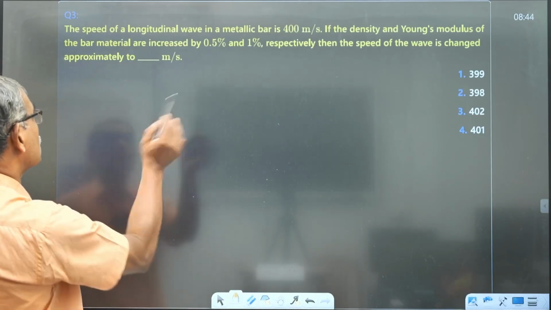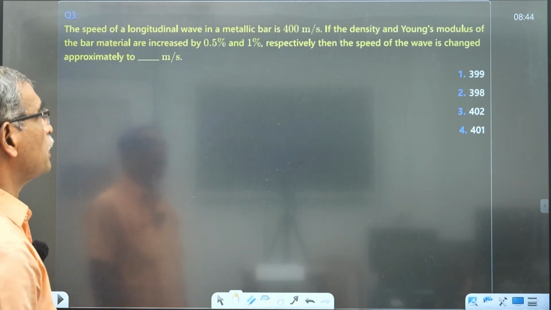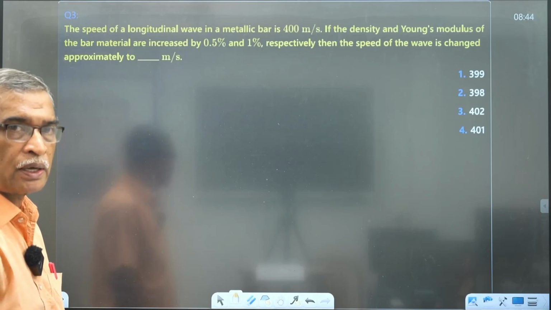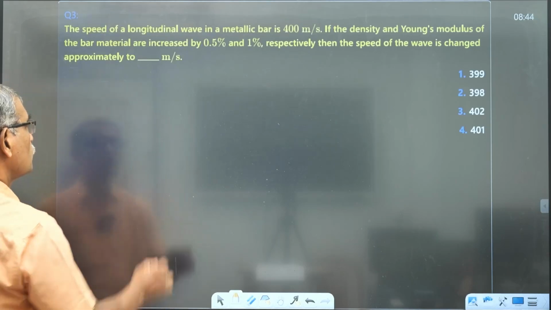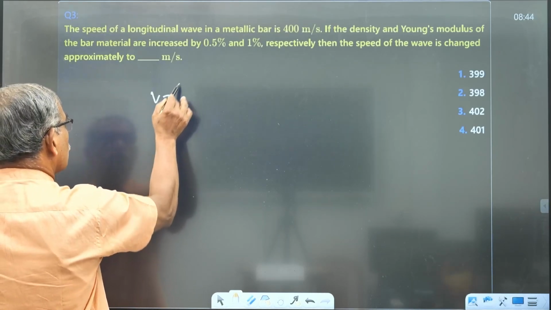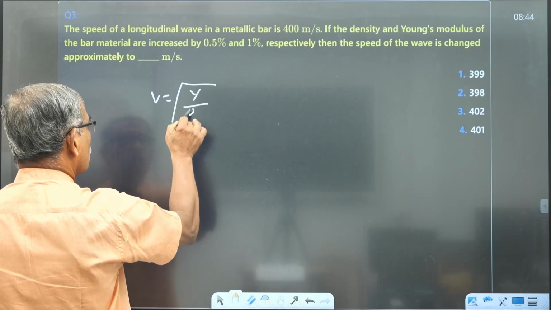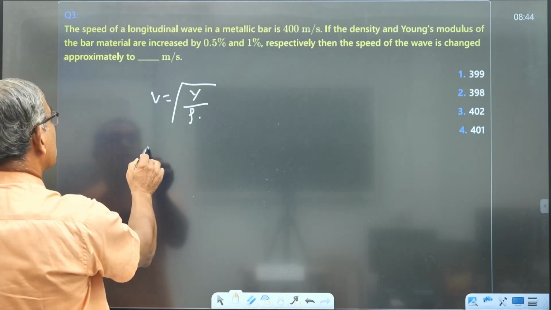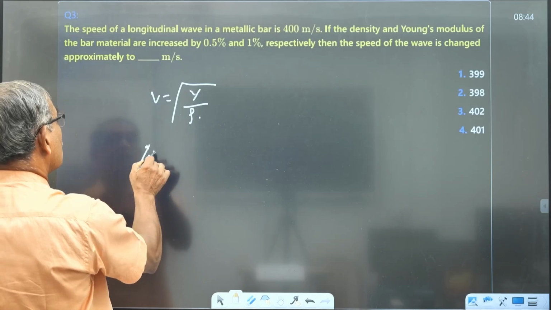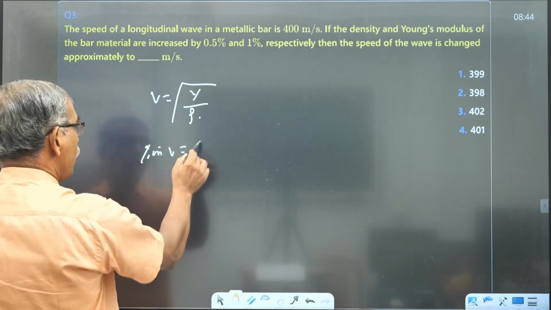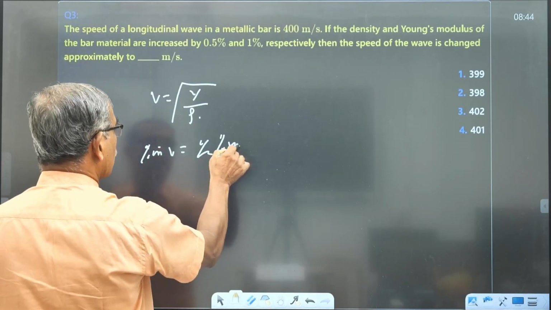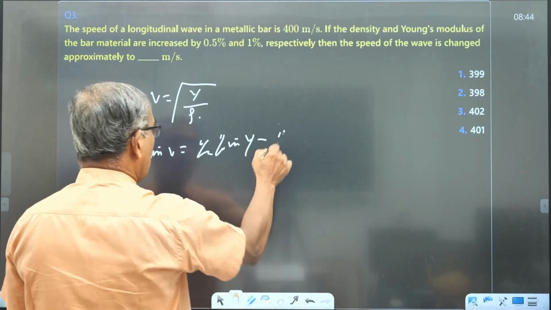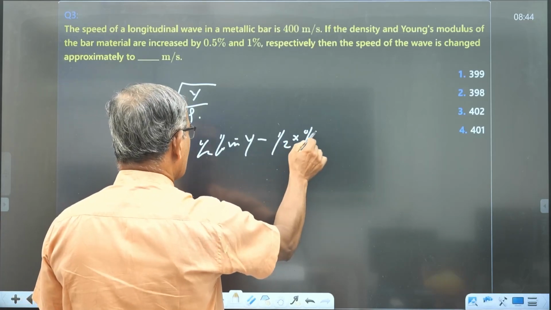You know the relation between speed of sound through a medium and density: velocity v is equal to root of Y by rho. Therefore, percentage error in v equals half into error in Y minus half into error in rho.